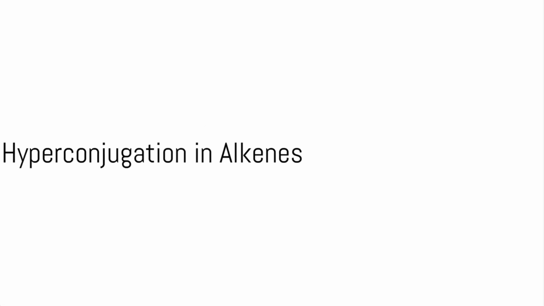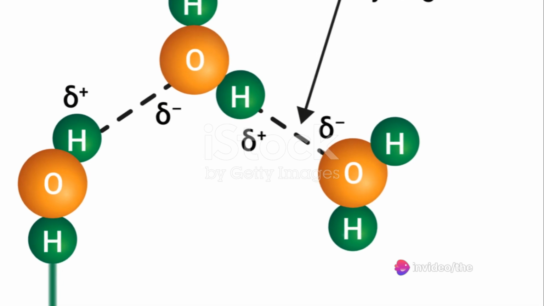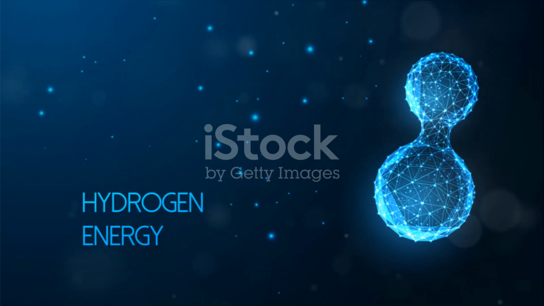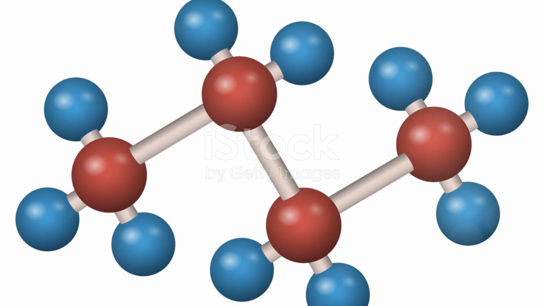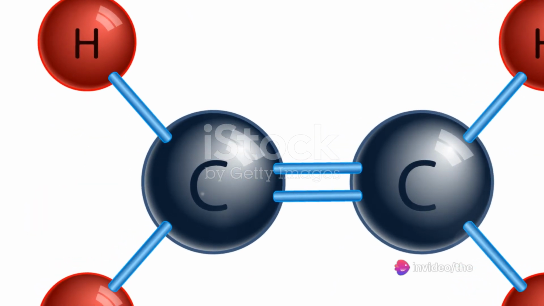Consider an alkene, a molecule with a carbon-carbon double bond. When hyperconjugation occurs, the electrons from the C-H bonds adjacent to the double bond can interact with the unfilled p orbital of the carbon atoms. This interaction spreads out the electron density, reducing the molecule's energy and making it more stable.